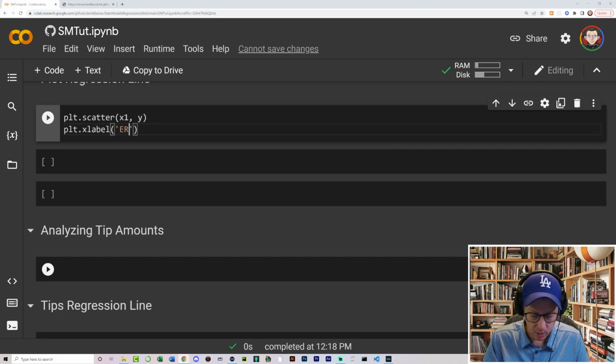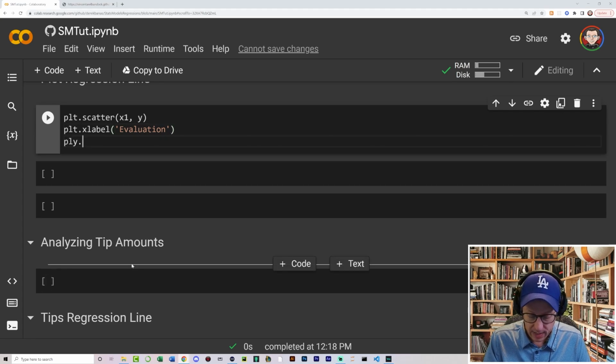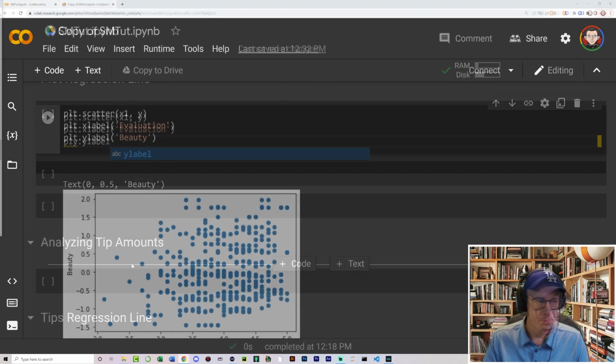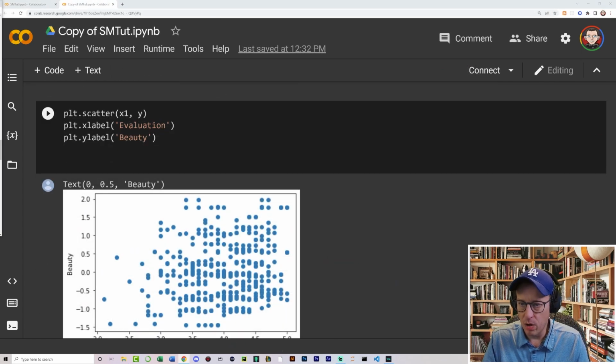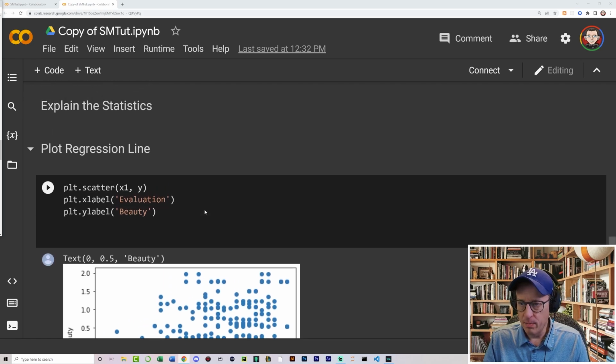I'm going to keep everything separated so that you can see the scatter plot with and without the regression line on it. Okay, so evaluation, and we said that our y label is going, and you can see here is our label, and here is the scatter plot that we previously created. What I need to do now is create our regression line.